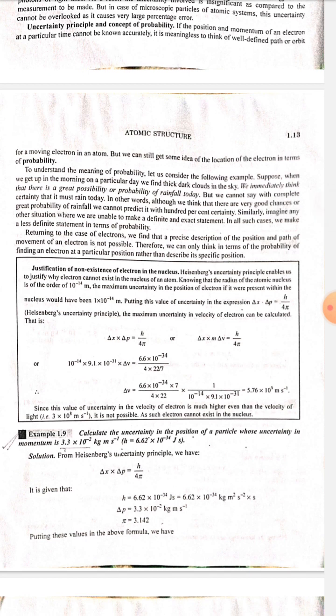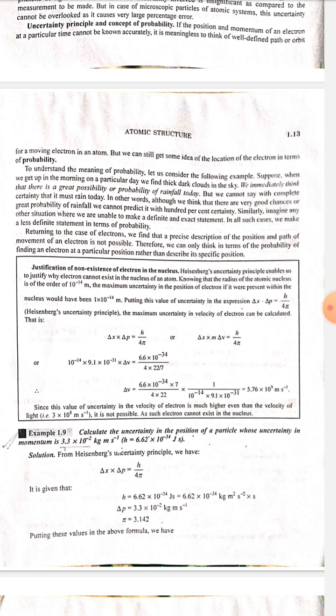Putting this value of uncertainty in the expression delta x dot delta p is equal to h upon 4 pi, Heisenberg uncertainty principle, the maximum uncertainty in velocity of the electron can be calculated. That is, delta x multiply delta p is equal to h upon 4 pi, or delta x multiply m delta v is equal to h upon 4 pi, or 10 to the power minus 14 multiply 9.1 multiply 10 to the power minus 31 multiply delta v is equal to 6.6 multiply 10 to the power minus 34 upon 4 multiply 22 upon 7.